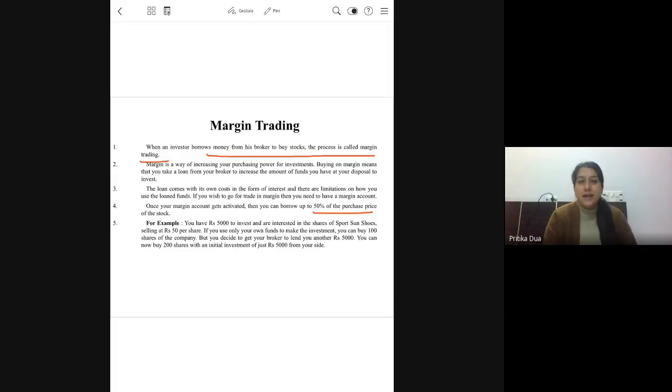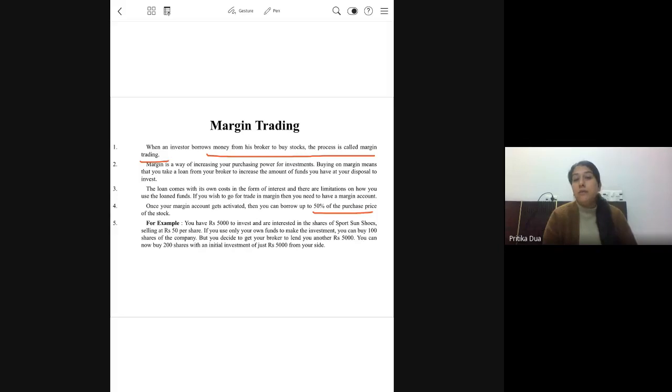Now, when the investor is being extended credit, the broker will be charging interest on the amount extended, and depending on the time period for which it has been extended. So, all these factors are kept in mind when we calculate the return on margin trading for the investor.